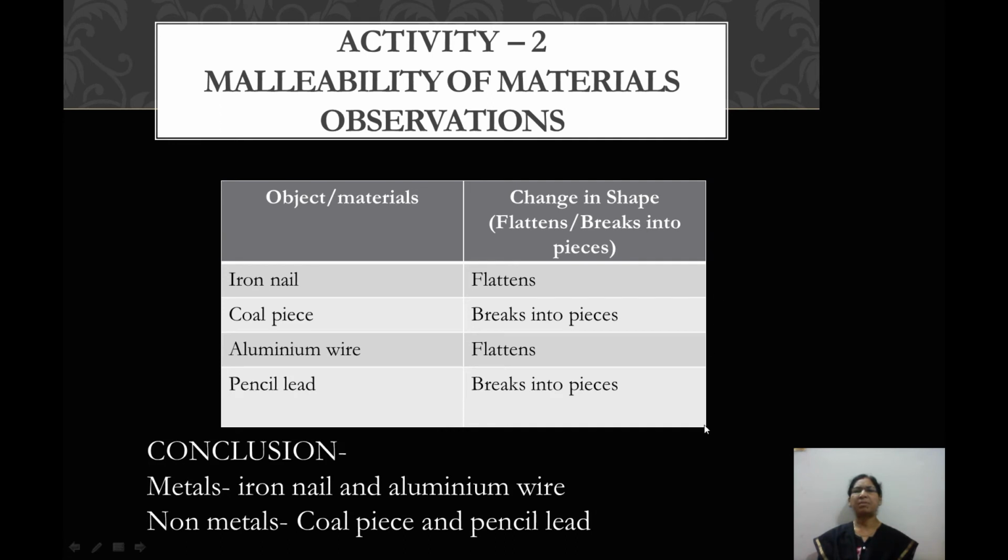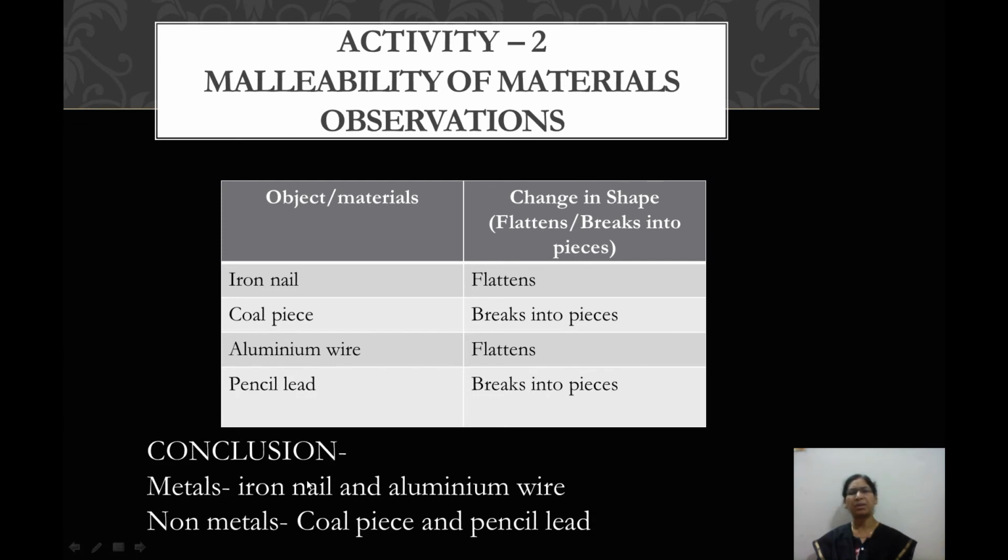This is our observation table, what we have observed. So we have observed that the iron nail flattens. That means there is a change in the shape of the material. Coal piece breaks into pieces. Aluminium wire flattens. Pencil lead breaks into pieces. So what do we conclude?